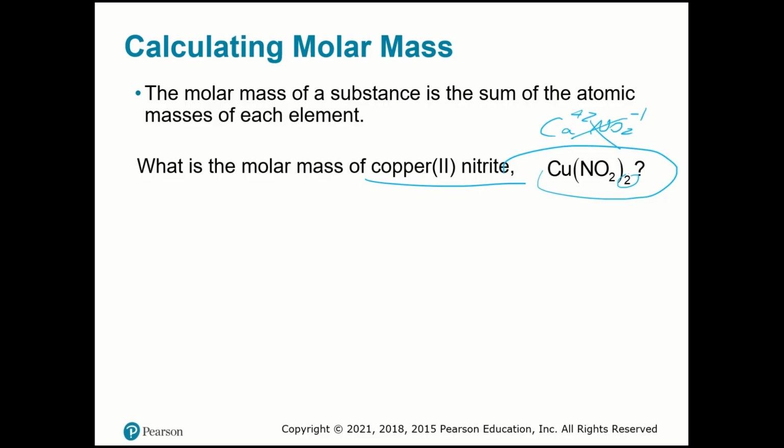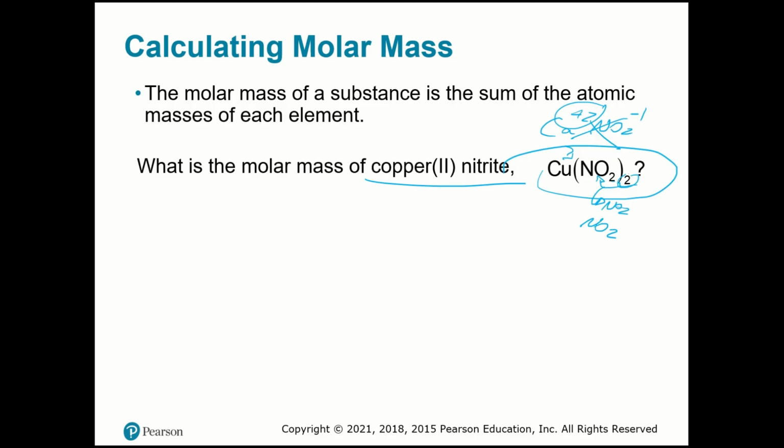So when you cross over, you need to use parentheses for the nitrite to say that the 2 means 2 of NO2. That means NO2 plus NO2. So I have 2 nitrogens, and 2 times 2 is 4 oxygens. And this makes all the difference when you calculate the molar mass.